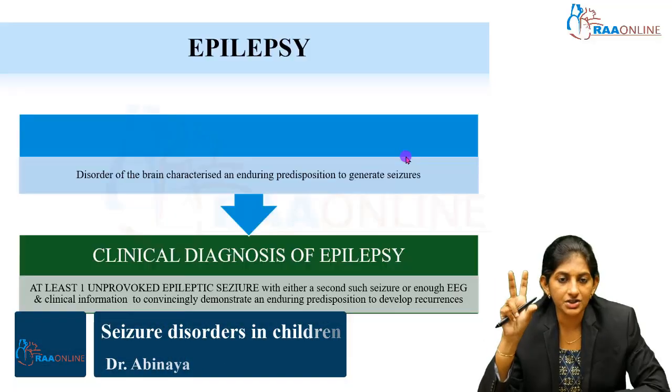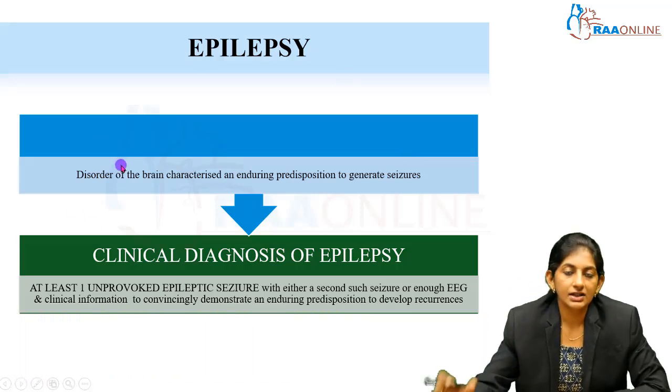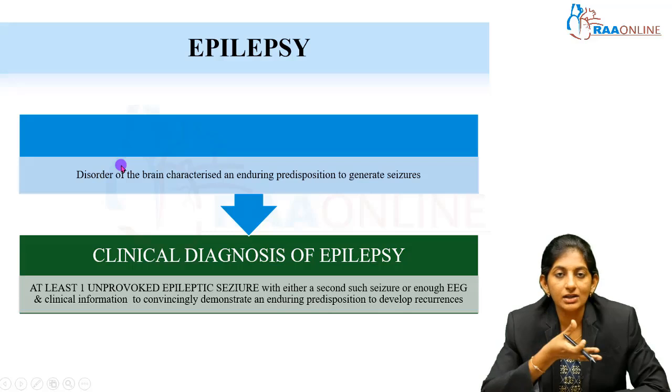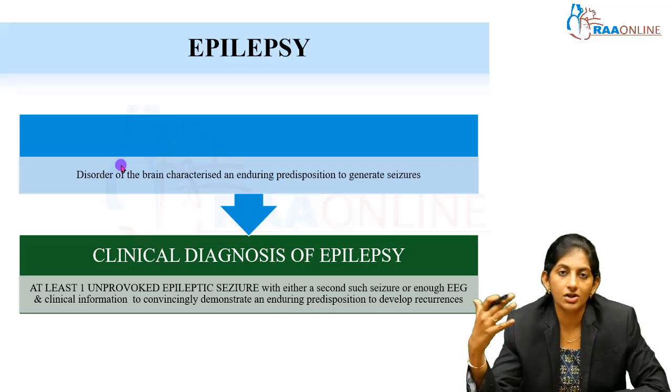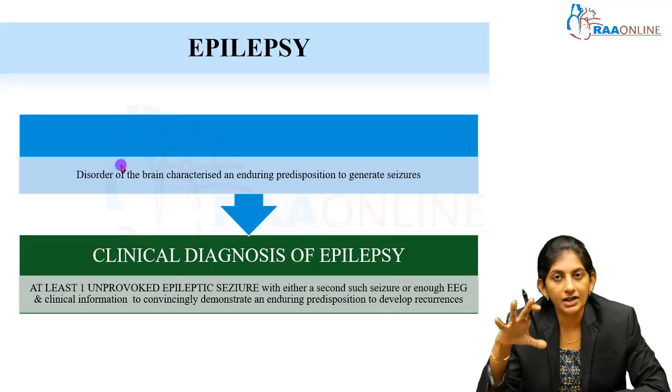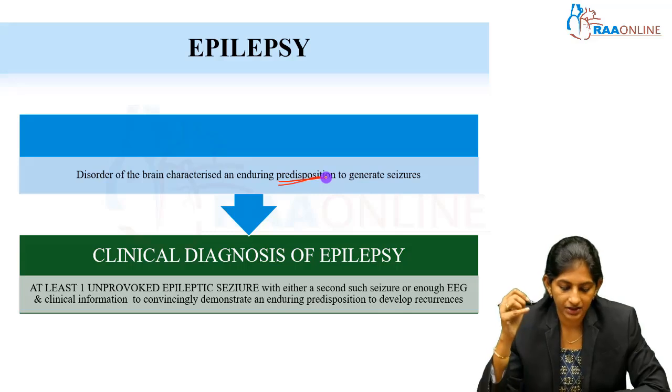These are some of the definitions. I told you there is one more definition of epilepsy, right? So, what is that definition? It is basically the disorder of the brain where the brain has an enduring predisposition to generate seizures on and on. Because of some abnormality in the brain, there is an enduring predisposition to generate seizures, right?